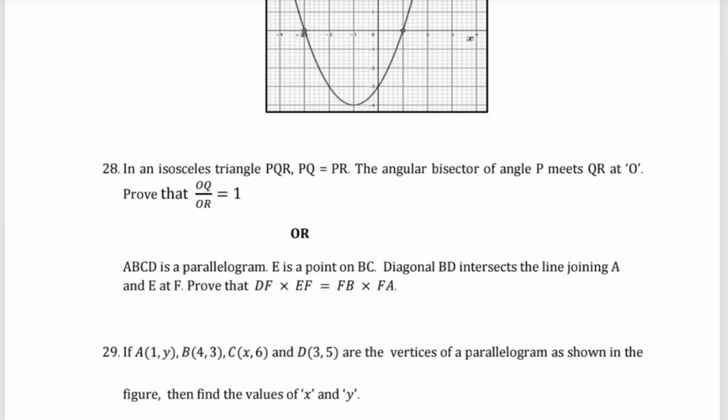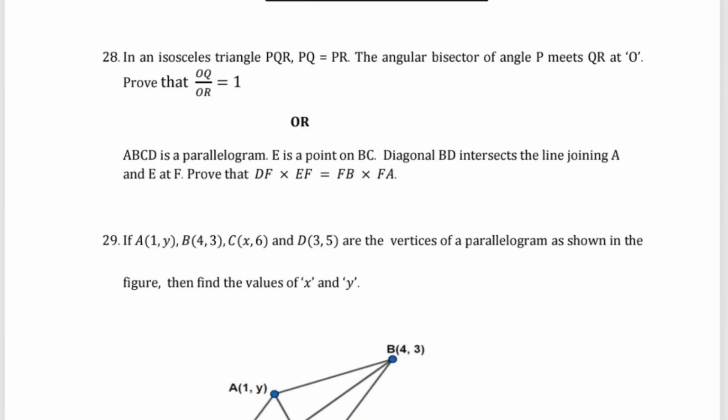Then question number 28: in an isosceles triangle PQR, PQ equals PR, the angle bisector of angle P meets QR at O. Prove that OQ divided by OR equals 1.